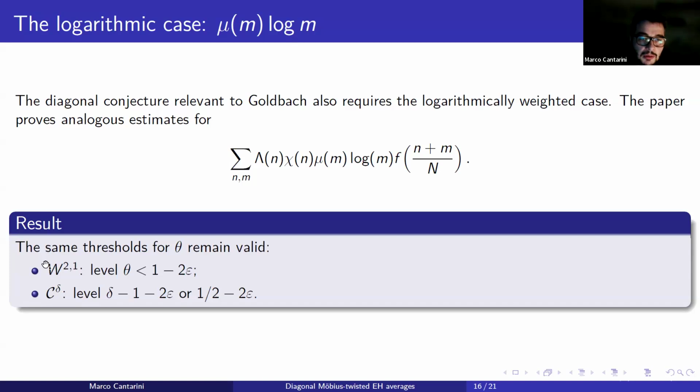So assuming the same assumption, we obtain that if f belongs to the Sobolev space W21, we obtain a non-trivial estimate for essentially the optimal level for theta. And if f belongs to the Hölder-Zygmund space, we obtain a non-trivial estimate for a level of theta strictly connected to the regularity of the weight.